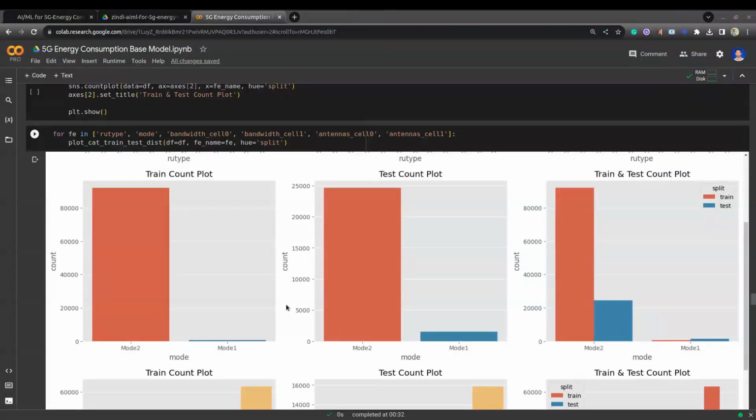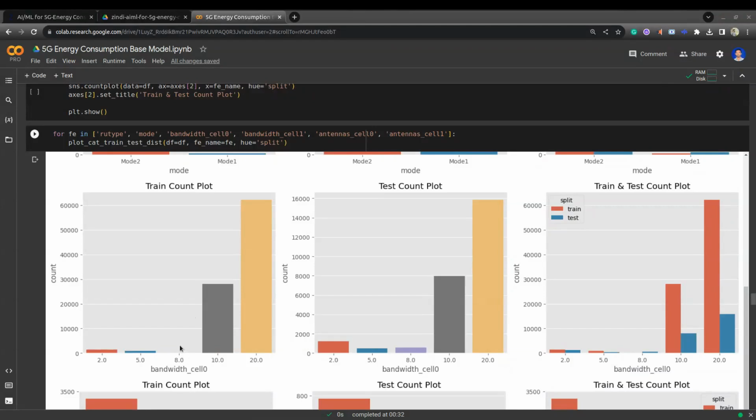If you go to the mode, this is the train data modes distribution. This is the test data modes distribution. You can see we have more modes in test data compared to train data. So here you can observe for mode 1 we have more values in test data compared to train data.